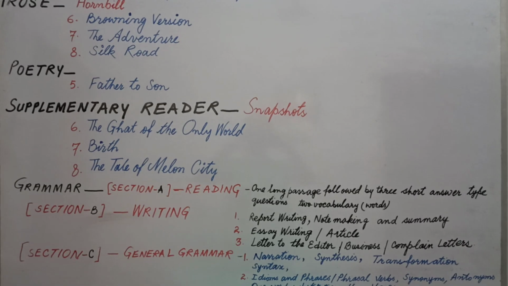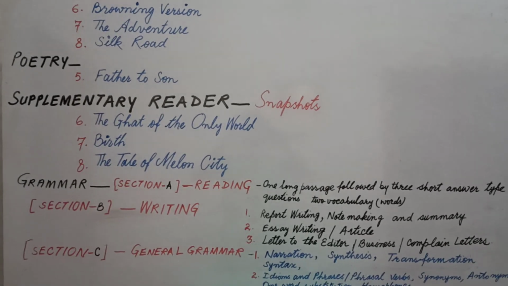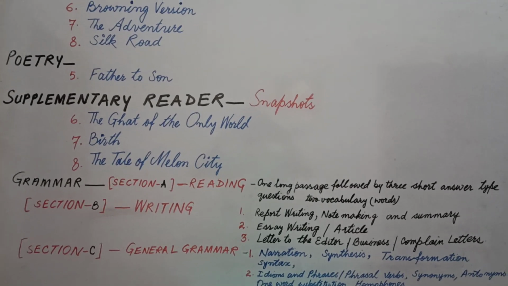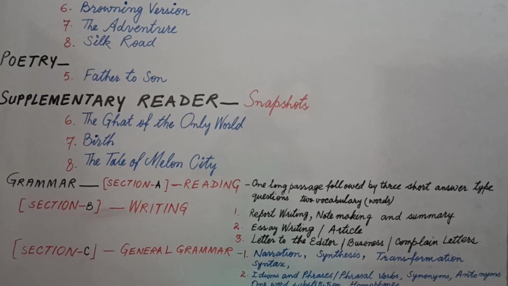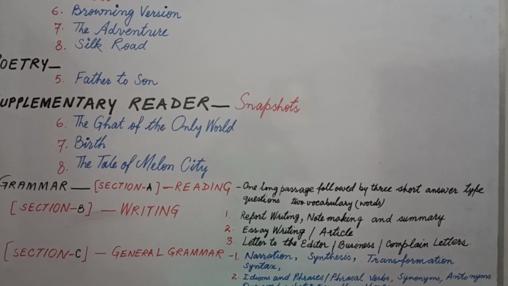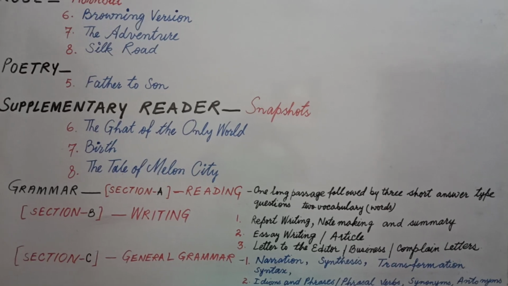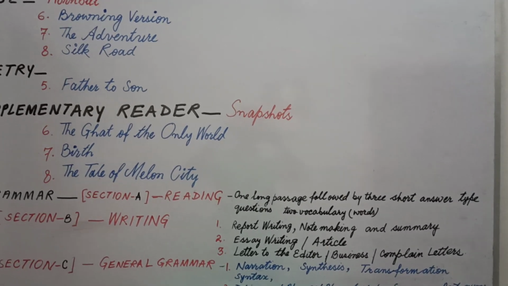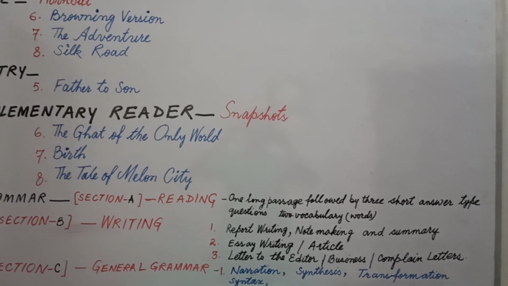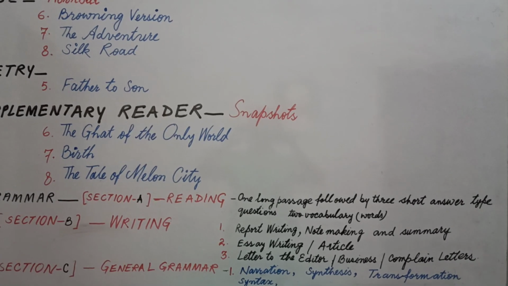Now your question paper will be based on four sections: section A, section B, section C, and section D. Section D will be related to literature. Section A will be based on reading. Let's see what reading is, because you are experiencing it for the first time.